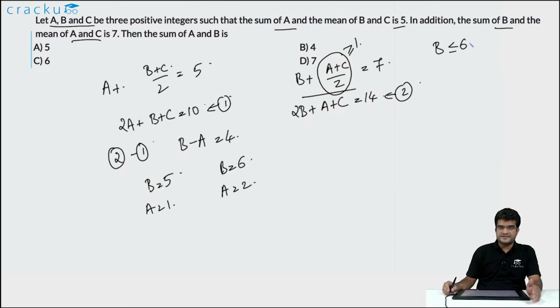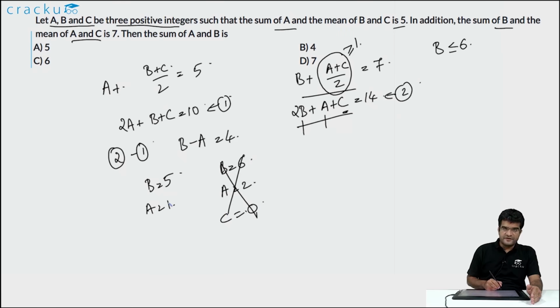So the only two cases that we need to consider are b is equal to 5 and a is equal to 1, or b is equal to 6 and a is equal to 2. If b is equal to 6 and a is equal to 2, from the second equation, what will the value of c be? The value of c will be equal to 0, because 2b will be equal to 12 and a is equal to 2. So 12 plus 2 is 14, so the value of c will equal 0. So this is not possible, because we want all the three of them to be positive integers.